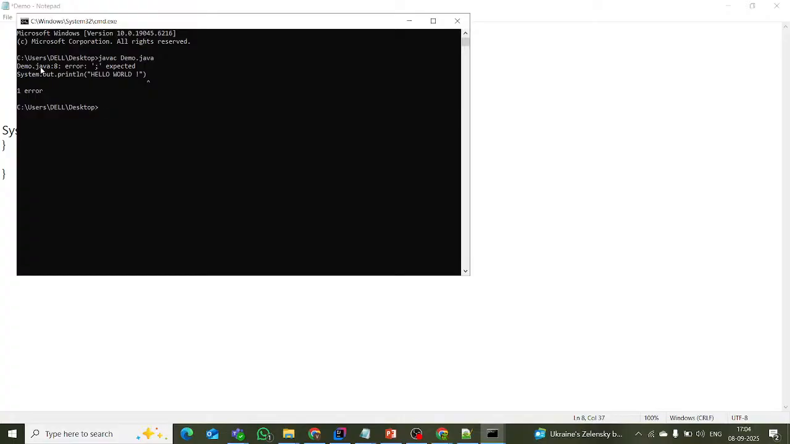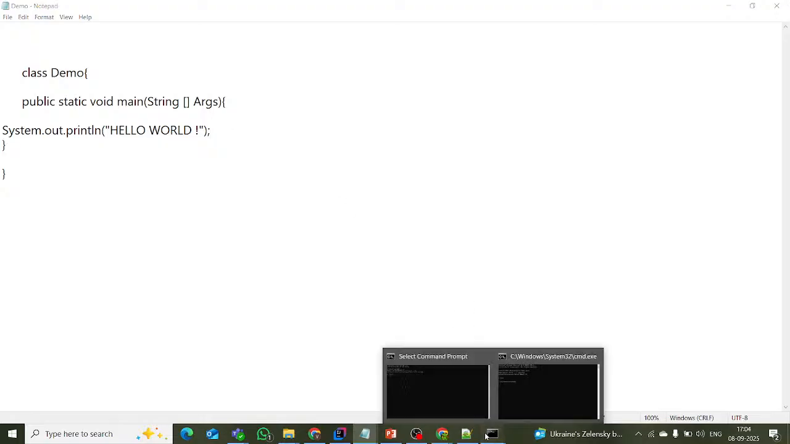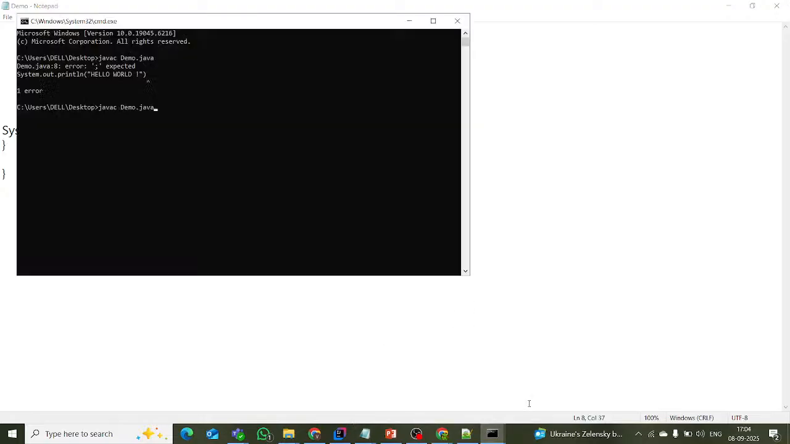See now, demo.java, it's a Java class. In the 8th line there is an error: it expected a semicolon, which you have not appended. System.out.println hello world, and behind it, see here, the caret is showing that the semicolon is missing at this place. After that I added it, saved this one, and reran it. It's compiled and executed successfully.